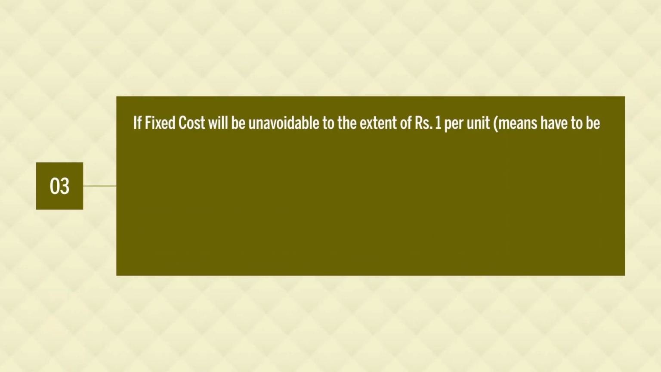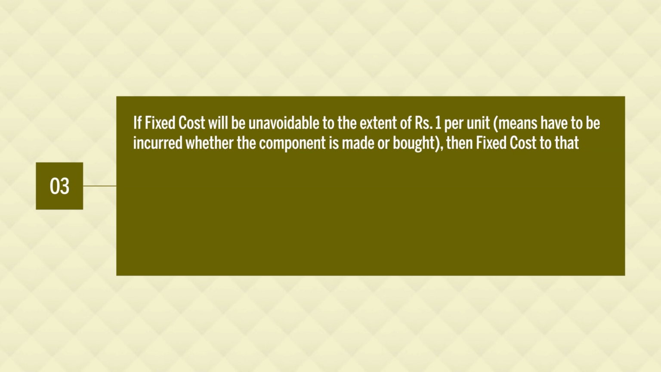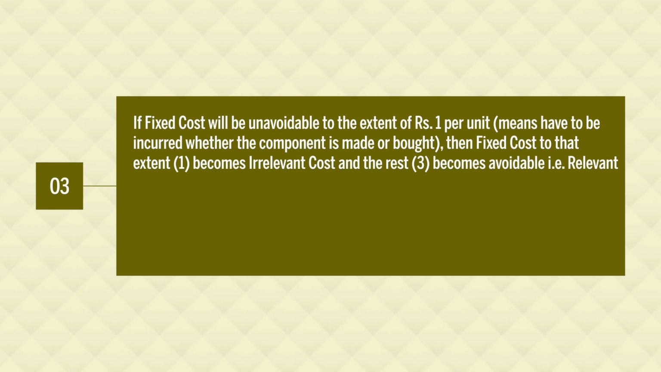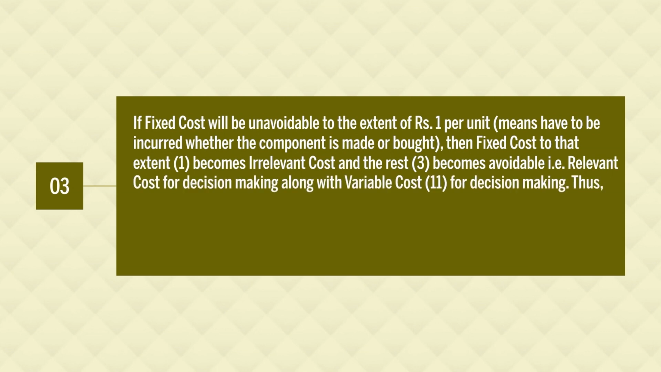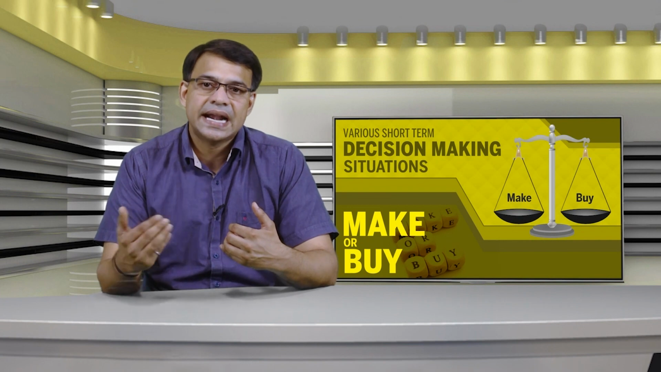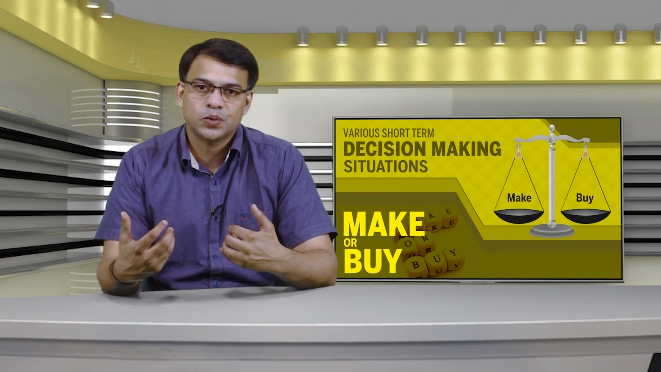Now, let us assume the fixed cost is unavoidable only to the extent of rupees 1. The total fixed cost, you know, is rupees 4, but here it is unavoidable to the extent of rupees 1 per unit, means it has to be incurred whether the component is made or bought. Then the fixed cost to the extent of rupees 1 becomes irrelevant cost, and the rest, rupees 3, becomes avoidable, means relevant cost, just like our variable cost. So, variable cost is 11 for decision making purpose, and the relevant cost comes to rupees 14 because we are adding rupees 3 to our relevant cost, as fixed cost is also relevant cost as we are assuming.